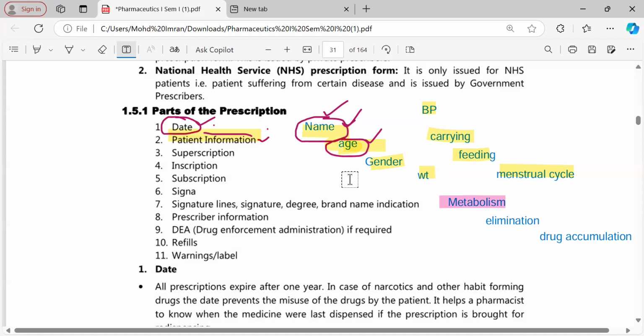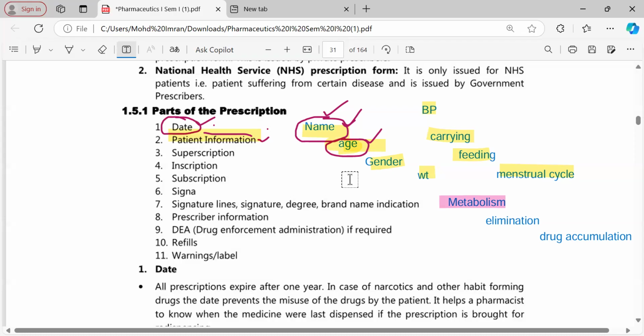But the major portion of the drug is eliminated through the kidneys. If the kidney of the patient is not well developed, as in pediatrics, or is facing certain problems, like in ESRD, end stage renal disease, or in dialysis patients, nephrotoxic patients, or renal calculi, and many other issues, then the drug is not going to be eliminated. So, in order to overcome this, you should clearly mention the age.